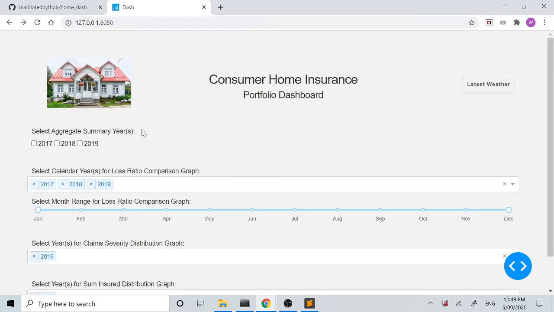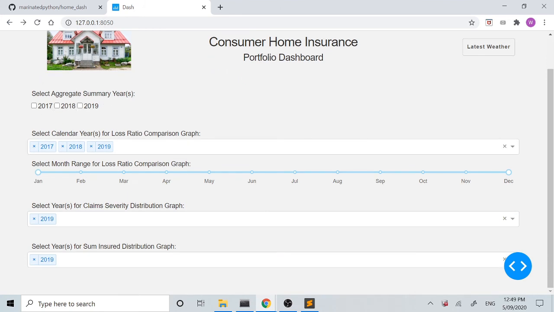Come back here, and so we've got our checkboxes up the top. We've got our first drop down here, which is going to feed into the loss ratio comparison graph, the range slider, which will also feed into that graph, the drop down here, which will feed into our claim severity distribution graph, and our next drop down here, which will feed into our sum insured distribution graph. So when you would have seen it originally, it was in like a box or a container, if you like, that was sort of in that region there, but this is going across the whole page.